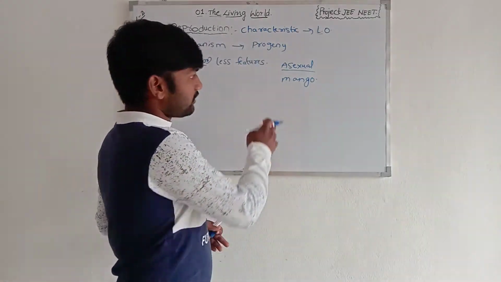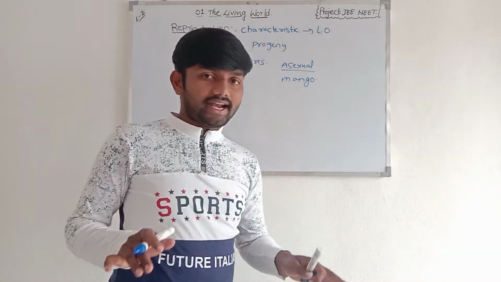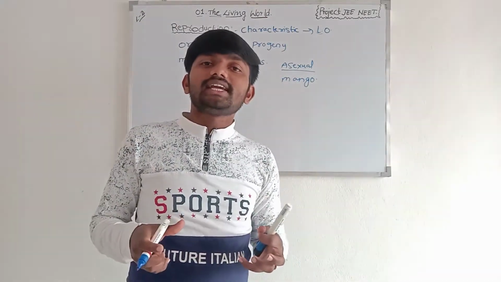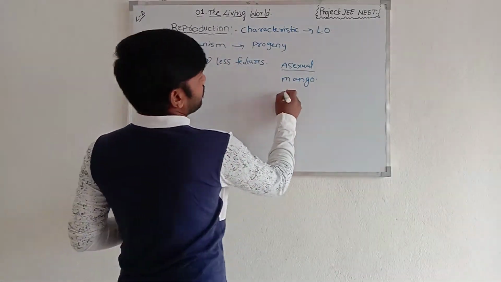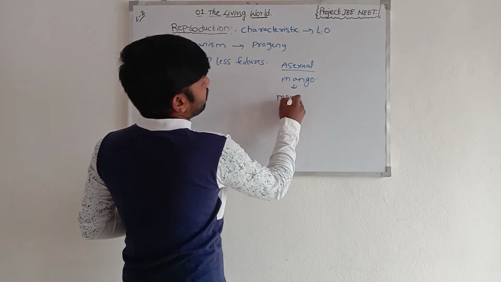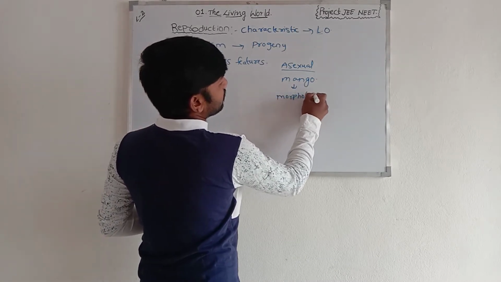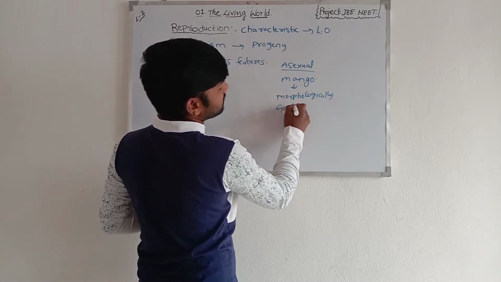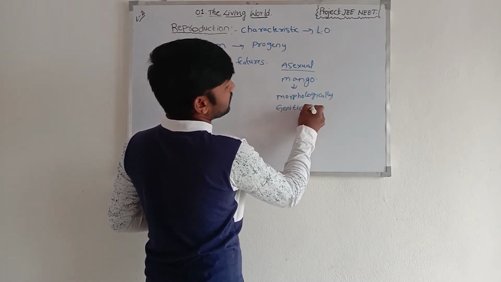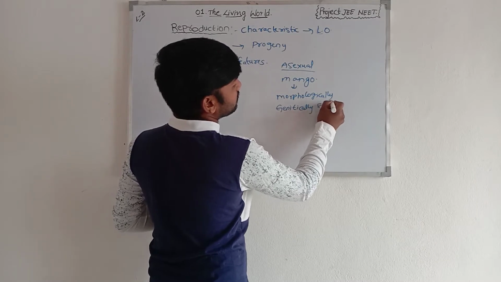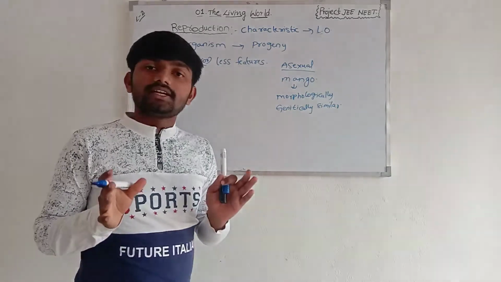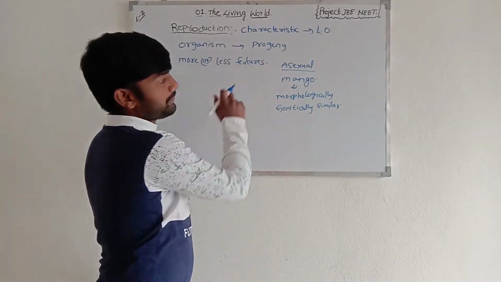The mango tree that germinates produces another mango tree which is morphologically and also genetically similar, in asexual reproduction.